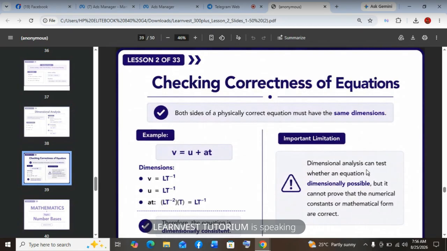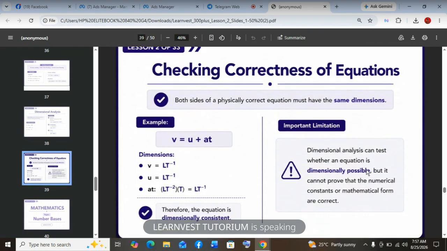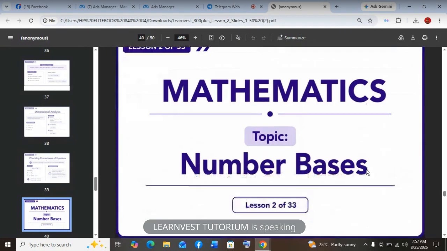Okay? Then speed and velocity. Speed is a scalar quantity. Velocity is a vector quantity. Then mass and weight. Mass is a scalar quantity. Weight is a vector quantity. Impulse and momentum. Impulse is a scalar quantity. Momentum is a vector quantity. Work and energy. Energy is a scalar quantity. Work has direction and magnitude. So work is a vector quantity. So we are good at this point. We are going straight to mathematics, which is our last subject for today.